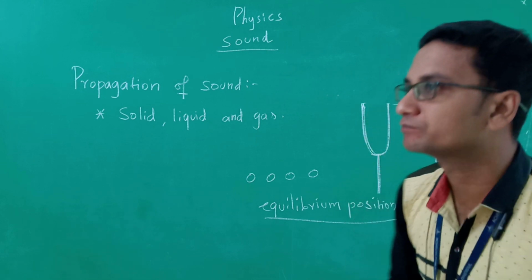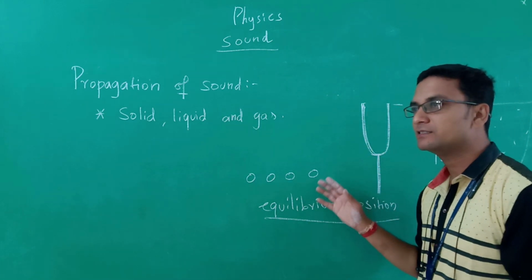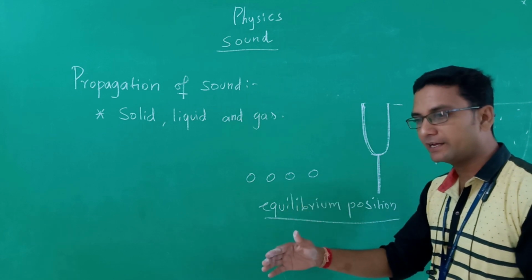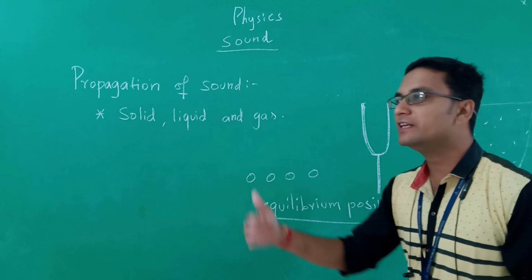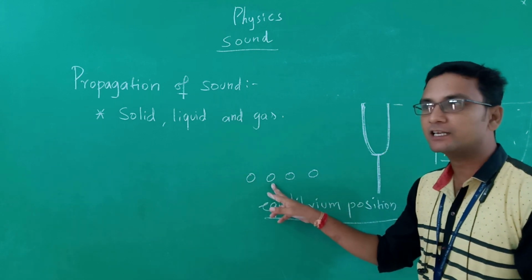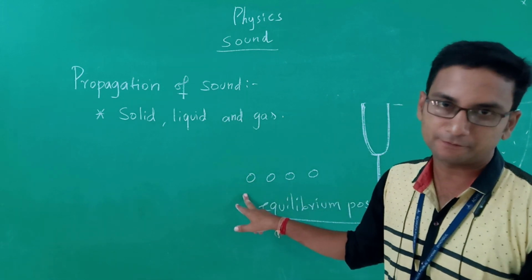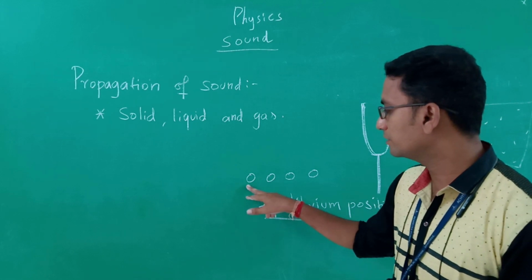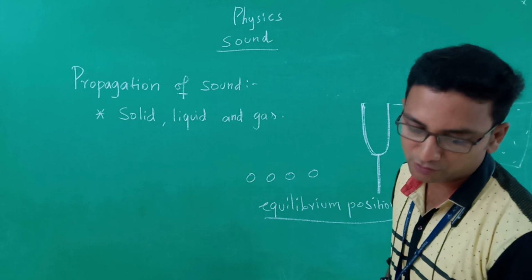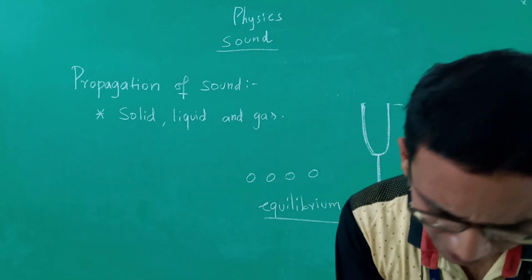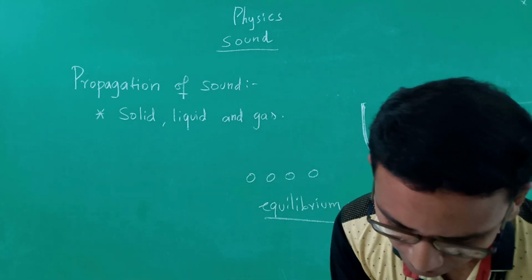So keep in mind, the particles which make the sound propagate will first be displaced from the original position. When they displace the adjacent particle, they will be moving back to the original position itself. So first of all, they will be moving from this point to this point, and they will return back to the original position. So this is the propagation of sound.